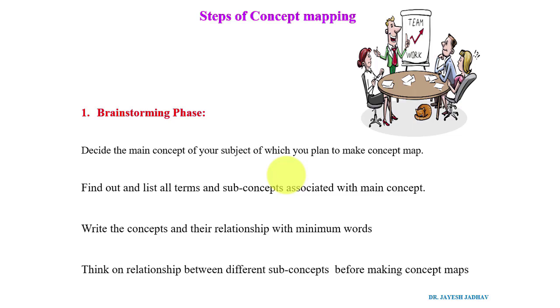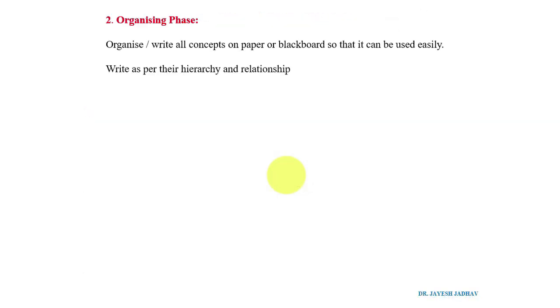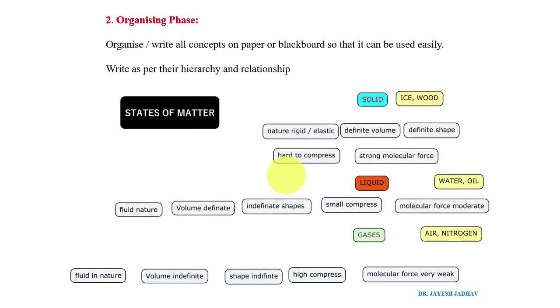Then comes the second step, or second phase, which is the organizing phase. Organizing is nothing but organizing together whatever concepts and sub-concepts we have decided. We may organize on the blackboard, or properly on one paper sheet, as per their hierarchy level. For example, suppose I want to teach states of matter. Here you can see states of matter. We know there are different states: solid state, liquid state, gaseous state.